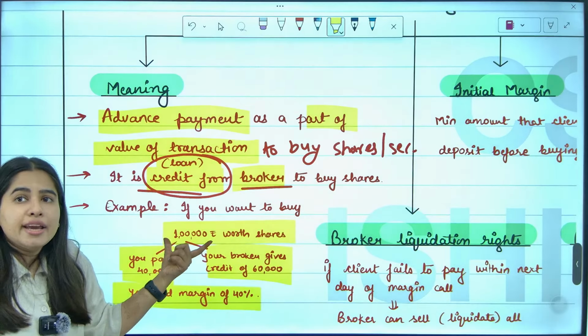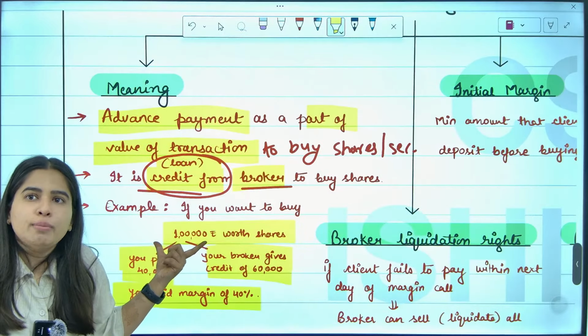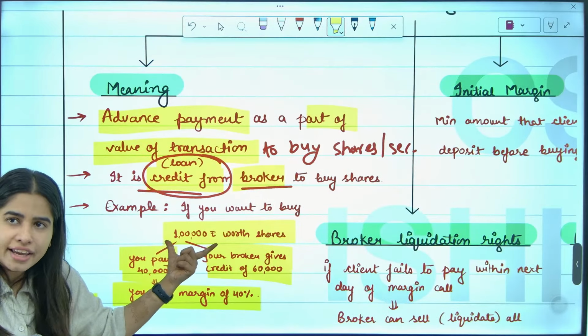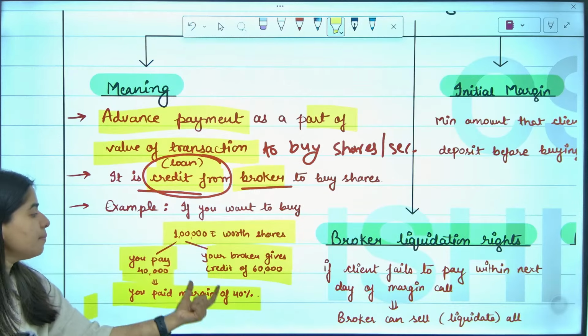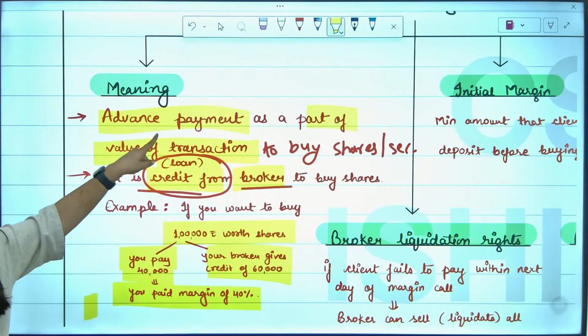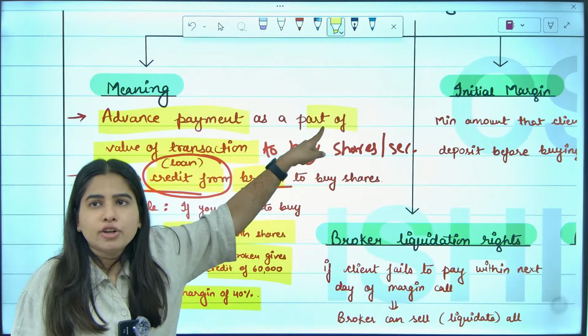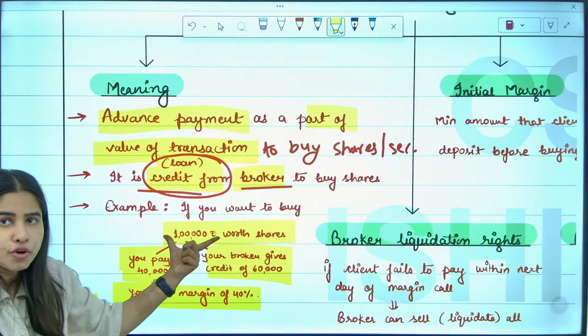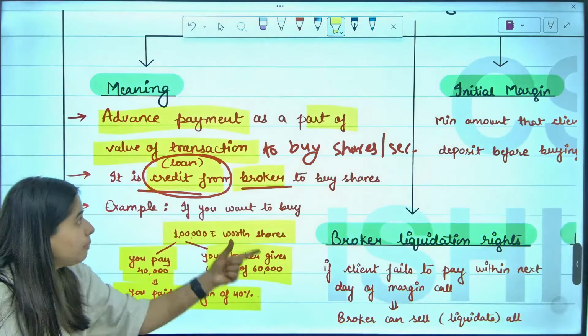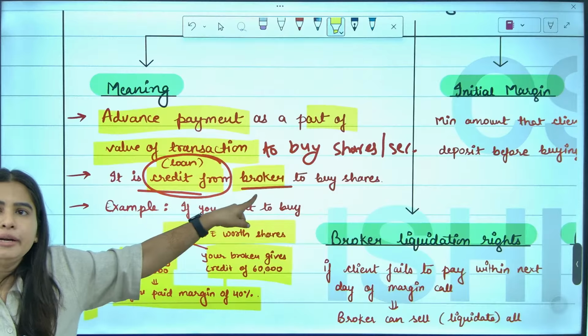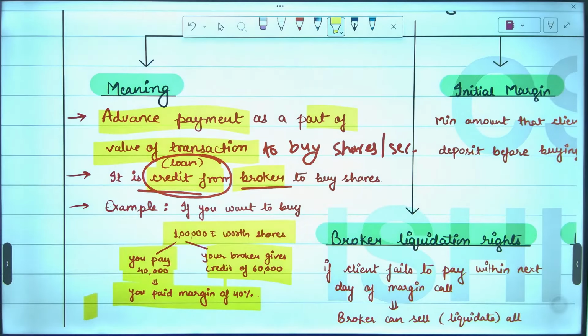Margin means I am not paying the whole amount to buy the shares. I want to buy 1 lakh worth of shares, but I am paying only 40%. I am paying only 40,000 as an advance payment, only a part of the value. That is known as margin, and the remaining part is given as a loan, as a credit, by your broker.